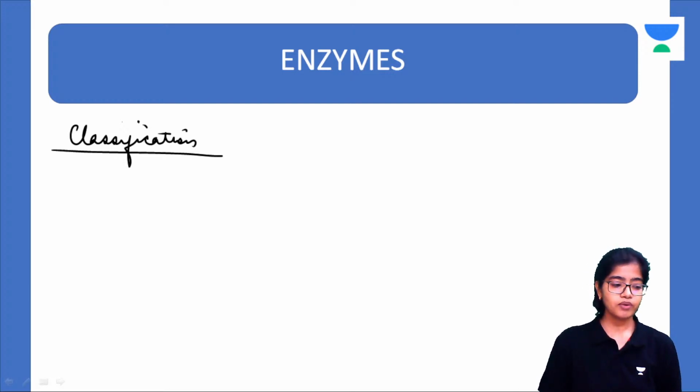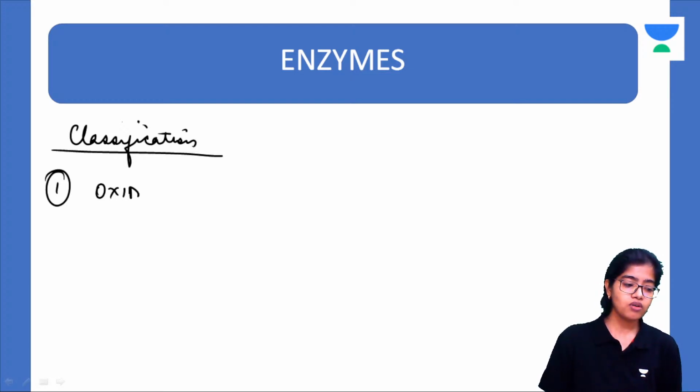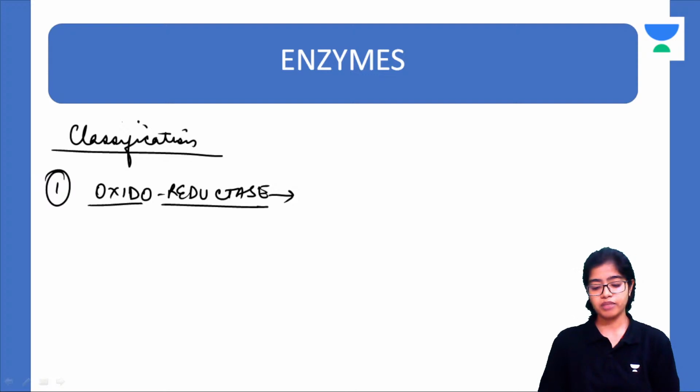Now let us quickly revise what the different categories of enzymes are. The first one is what? Oxidoreductase. As the name suggests, what is an oxidoreductase? They perform oxidation reduction. These enzymes help in the oxidation reduction reactions, isn't it?